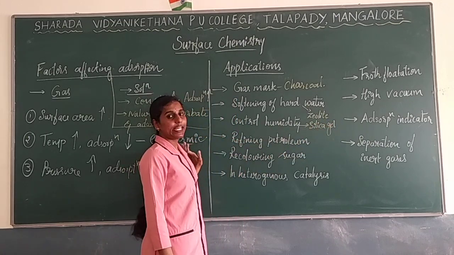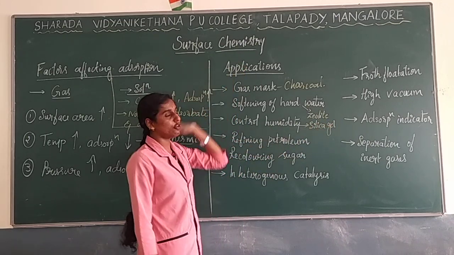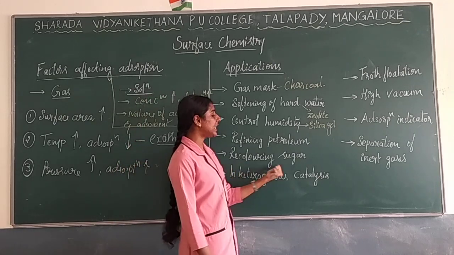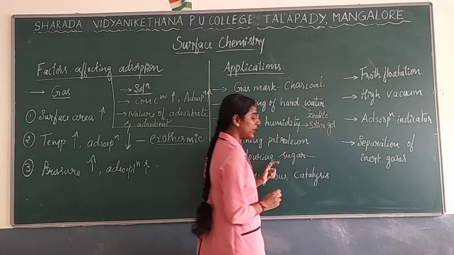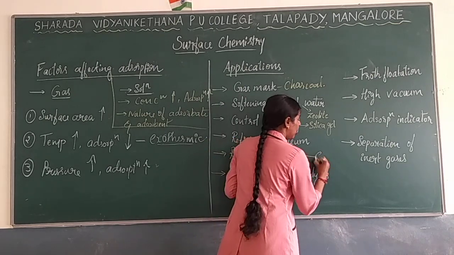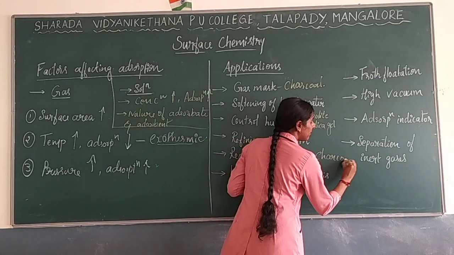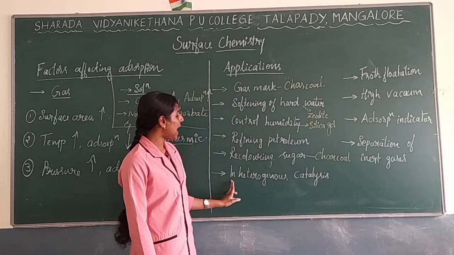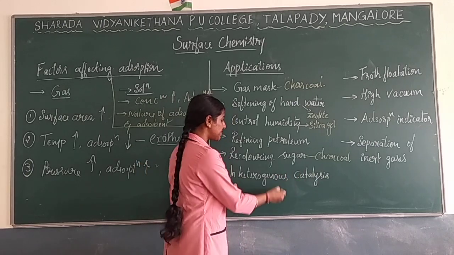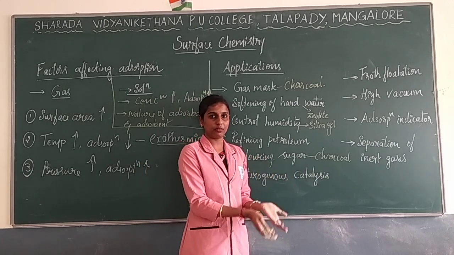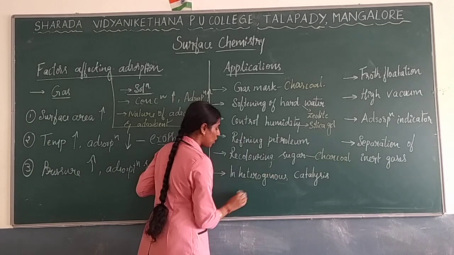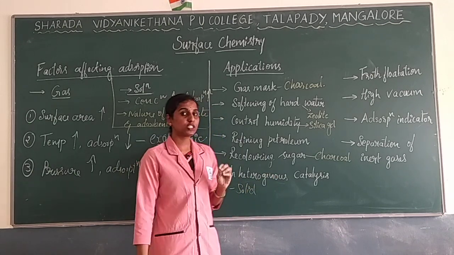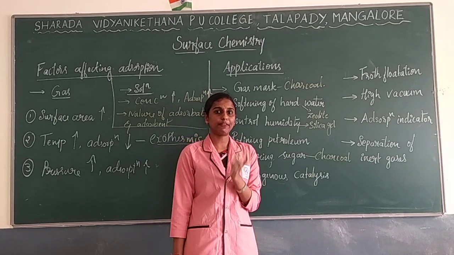Next, refining of petroleum will be done using this absorption process. In the same way, decoloring of sugar. To remove the color of the sugar, another charcoal will be utilized here. And heterogeneous catalysis, which you are learning under the next concept: here a solid substance, a solid adsorbent, will be utilized.